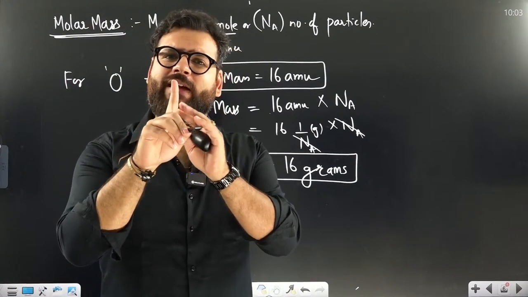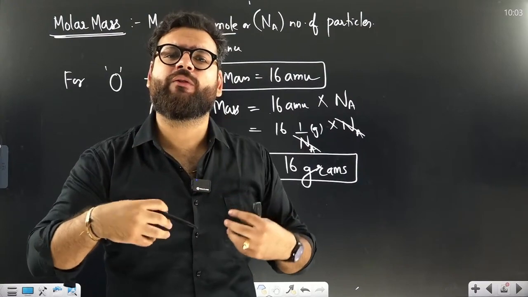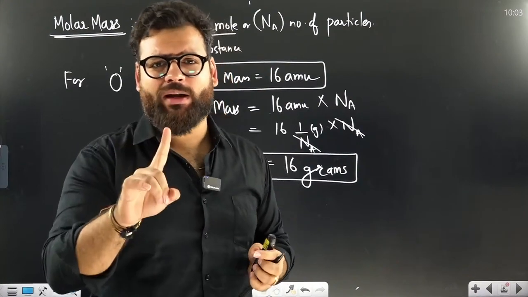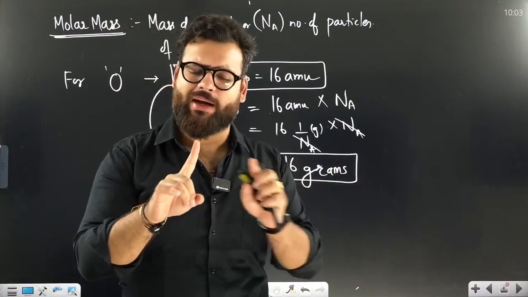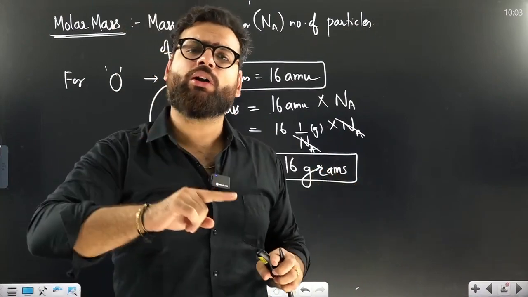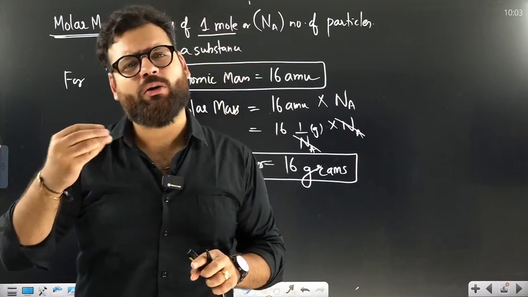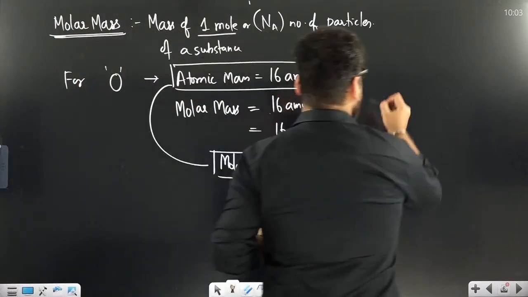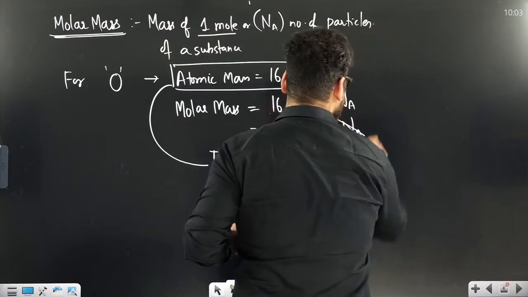If I make it 5 gram, then that will be the mass of 1 mole of me. So mass of one particle is defined in AMU. If mass of one particle is 20 AMU, automatically mass of 1 mole of particles becomes 20 grams. Okay, so in the same way, we can just mention that for other things.